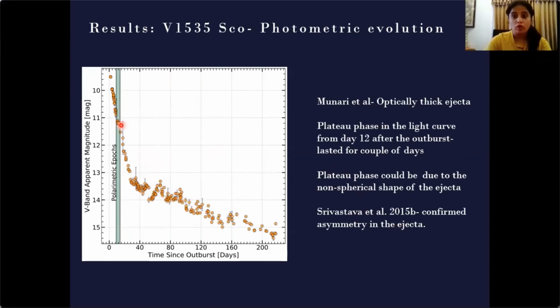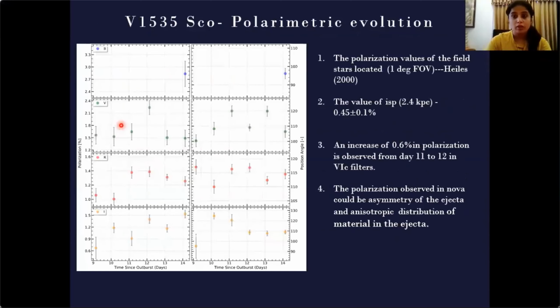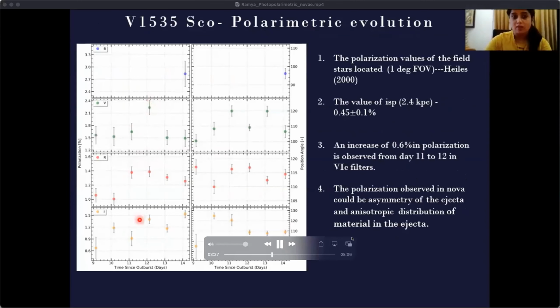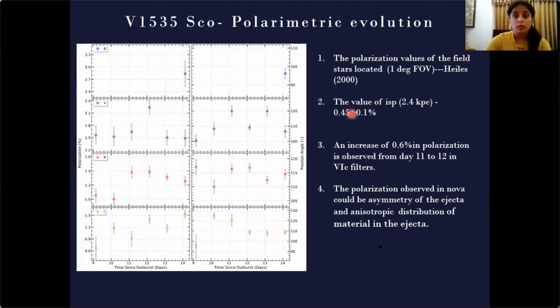So what we saw in the polarization was a variation, an increase in the polarization during this phase of about 0.8 to 1% in the three different bands. And we tried to estimate the interstellar polarization for this. This nova is located at 9.7 kiloparsec, and the stars we could find were till 2.4 kpc, and the interstellar polarization value was 0.45%.